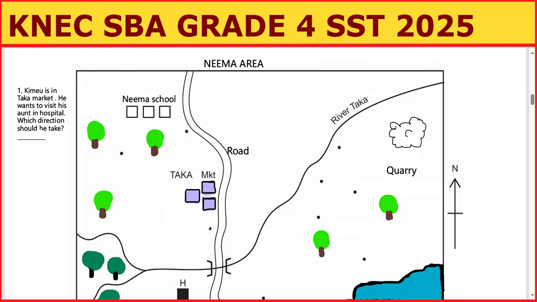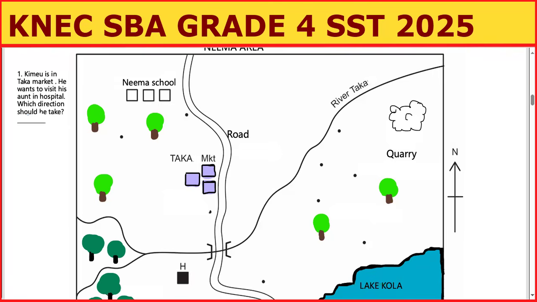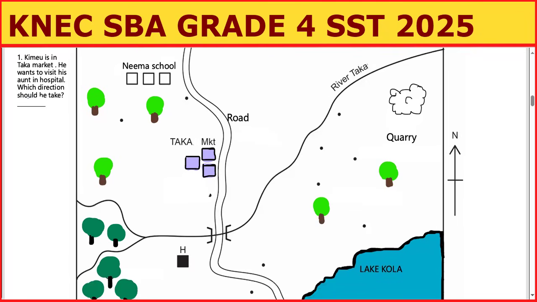Neema area, Neema School. We have River Taka, Taka Market, and we also have a lake here in the southeastern part. I think you can see the lake. Yeah, the lake is there. It's Lake Kola. Then we have the quarry. We also have the forest. You can continue studying the map.